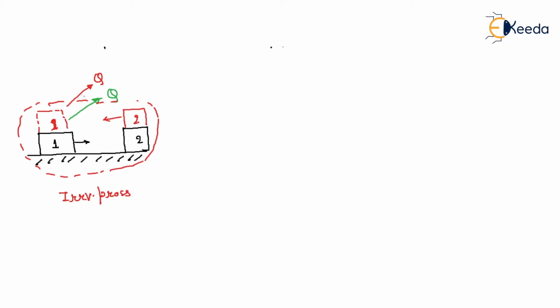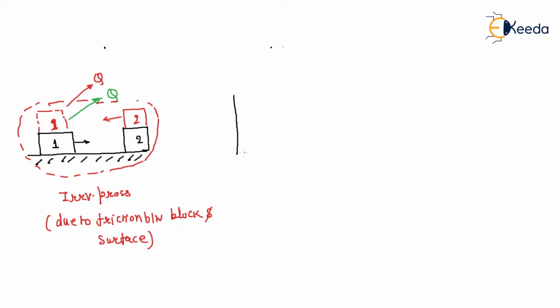There is continuous heat supply due to friction. So this is an irreversible process, because of friction between the block and the surface.